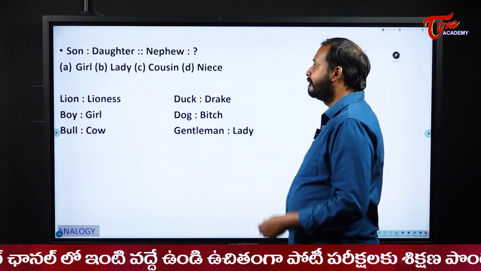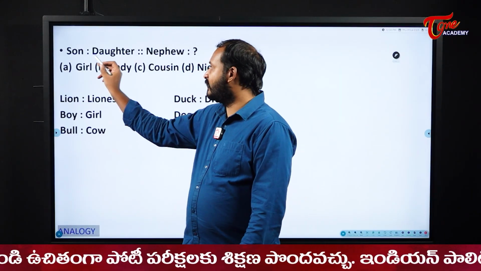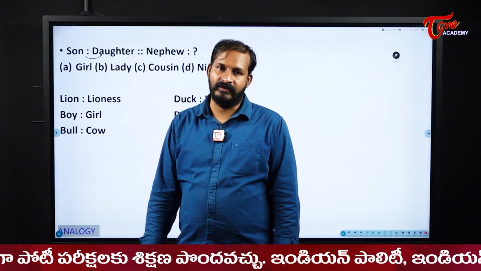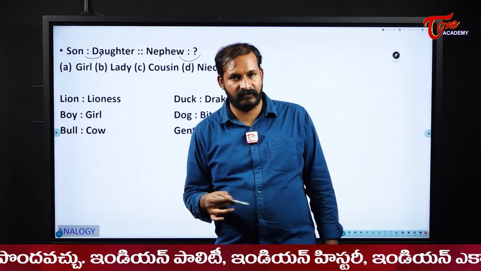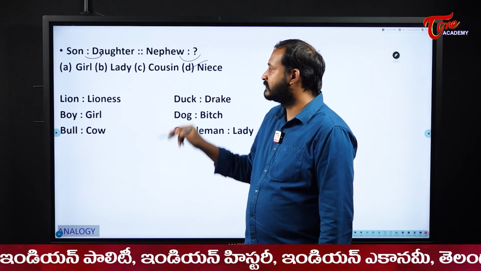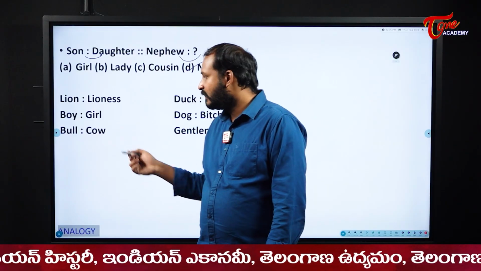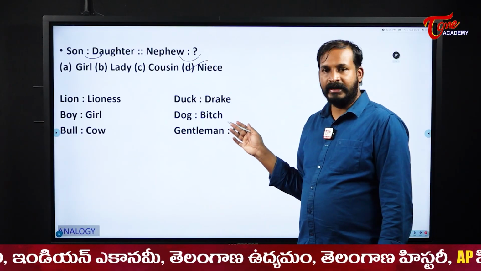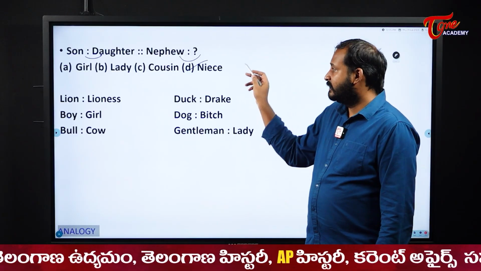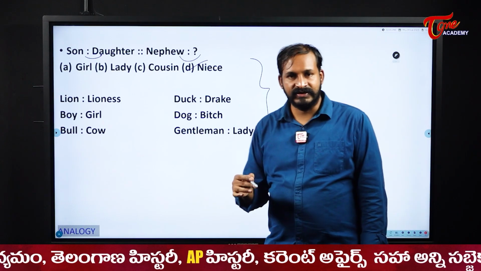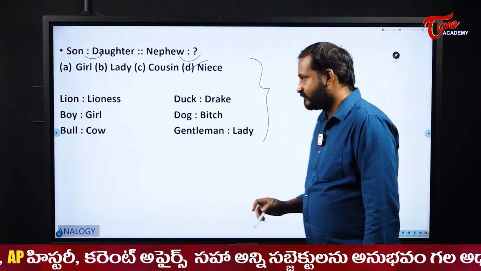Okay, next one. Son and daughter. This is related to the gender, right? Male and female. Similarly, what is the female version of nephew? We call it as niece. Opposite gender. Lion, lioness, boy, girl, bull, cow, duck, drake, dog, bitch, gentleman, lady. So these are the general things which are related to the gender, male and female relations for us here.